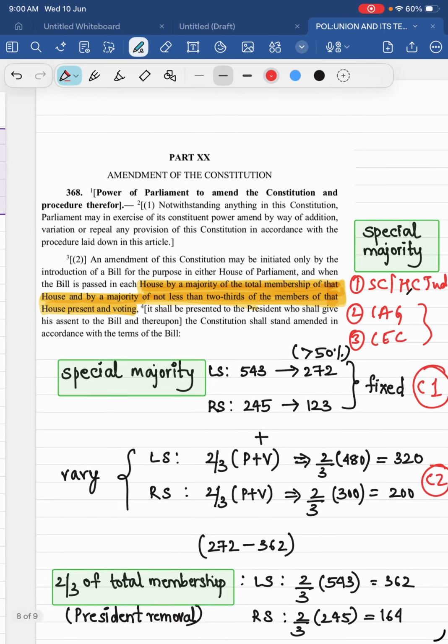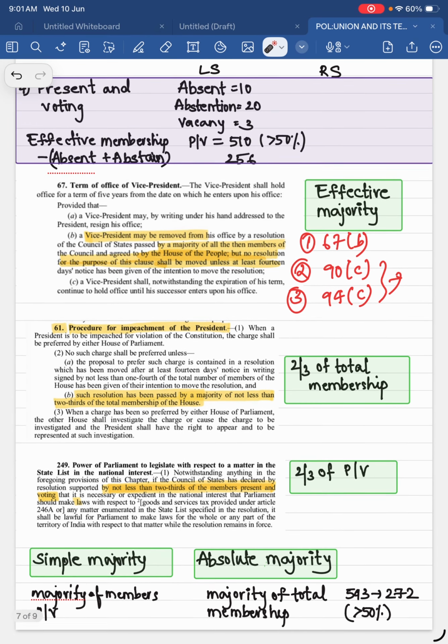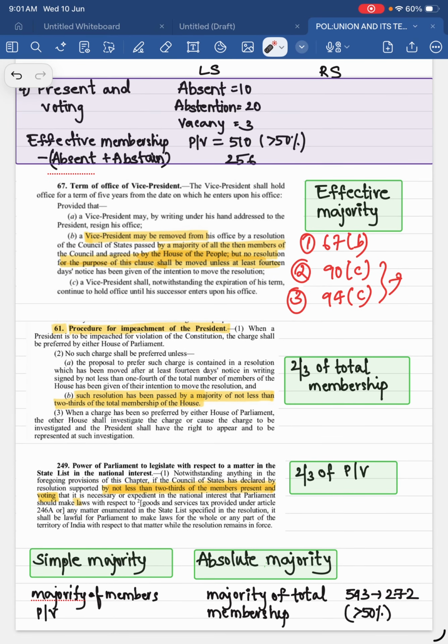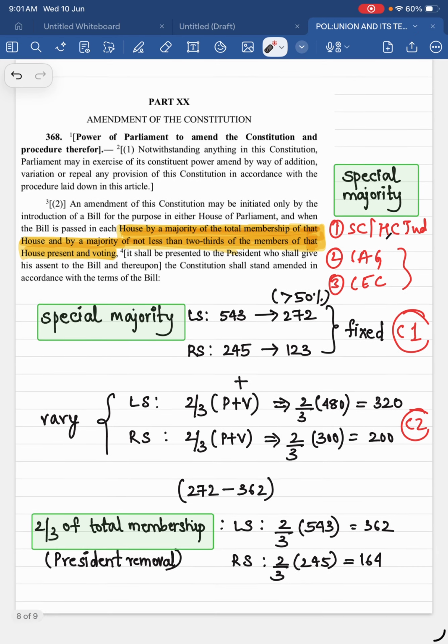Next one, let's see what is another one. So this one, 2/3 of total membership of the house. See, for this you don't have any name, so it is like majority of not less than 2/3 of total membership of the house. This is used for removal, for impeachment. We use the word impeachment for the President, for removal and impeachment of President. Okay, 2/3 of total membership of that house. I'll show you one example.